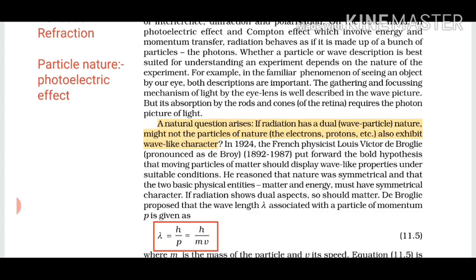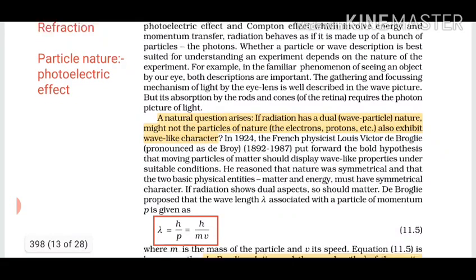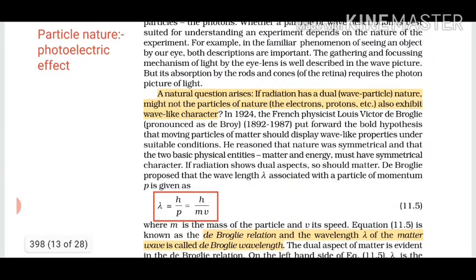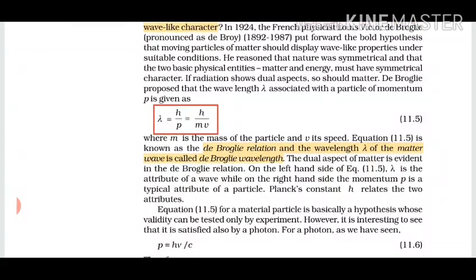If you observe this formula carefully, the left hand side is wavelength, which represents wave nature, and the right hand side has momentum, mass and velocity, which are attributes of a particle. So this relation connects wave nature with particle nature. It is called the de Broglie relation, and the wavelength lambda is called the de Broglie wavelength.